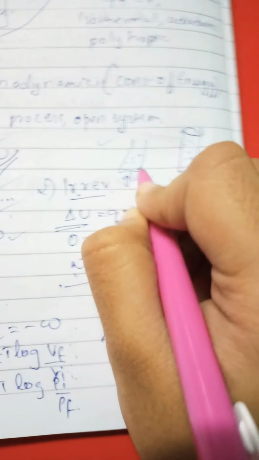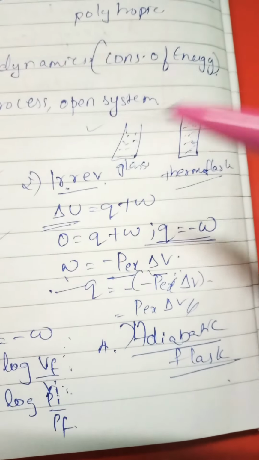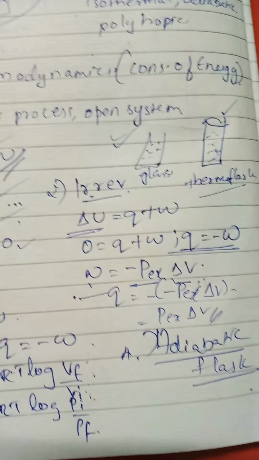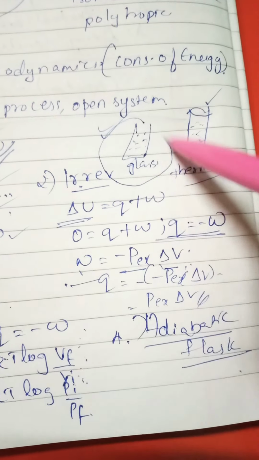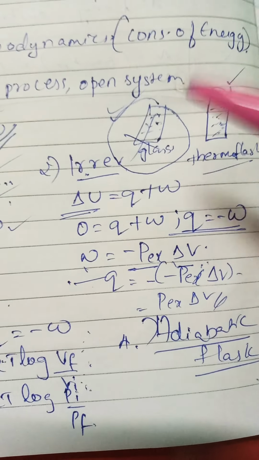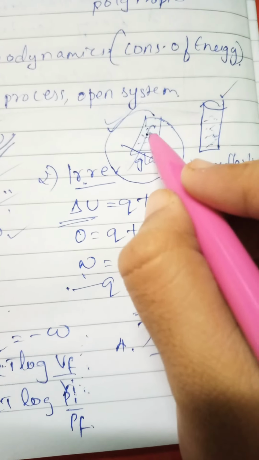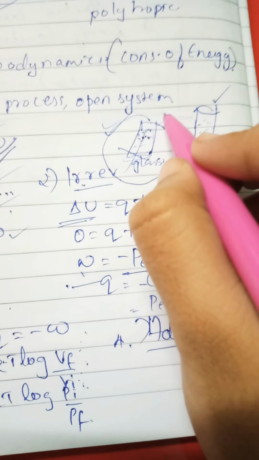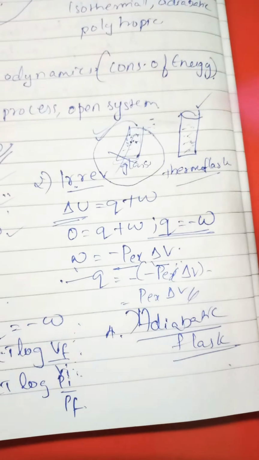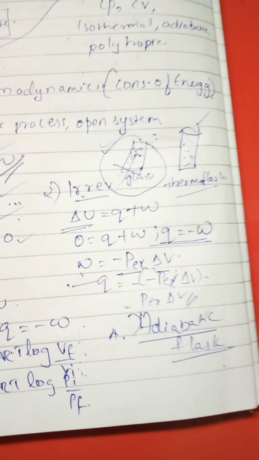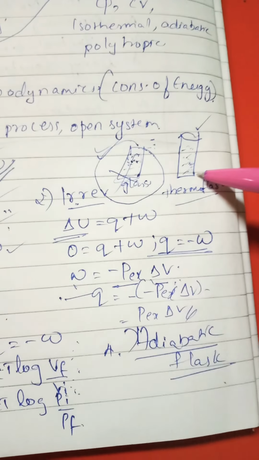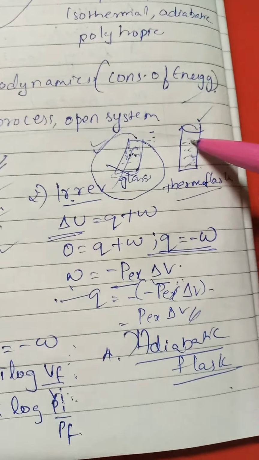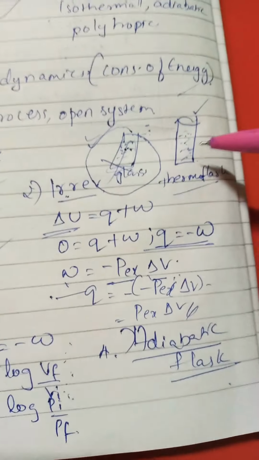In both the cases I'm having tea, and one person is taking this one to the hill station, and another is taking this one to the hill station in order to drink the tea in the cold weather. The one who took this one is going to be a fool, because there is some transfer; this is an open system, so there is exchange between the system and surrounding, right? When it is hot, if the surrounding is cool, the surrounding and system will try in such a manner that both of them will have the same temperature. But in the case of a thermoflask, whatever the temperature outside, whatever is happening outside, this one is not bothered by anything. So this remains the same.